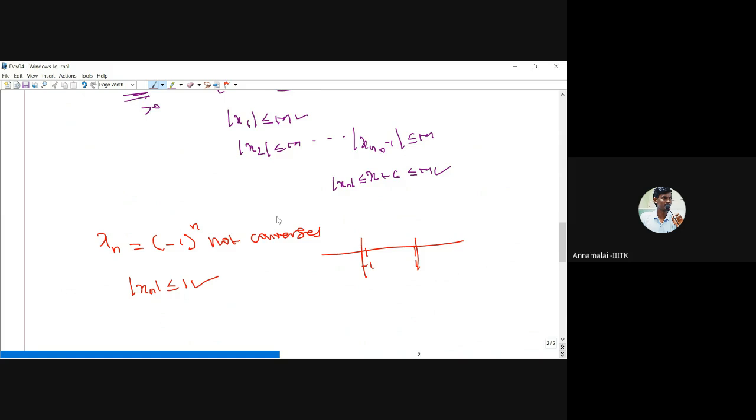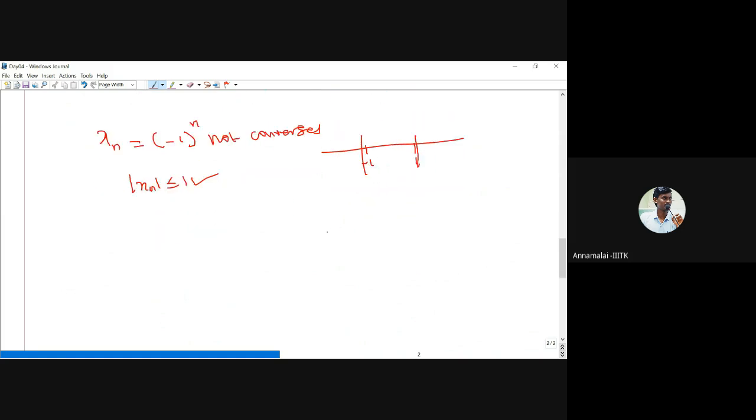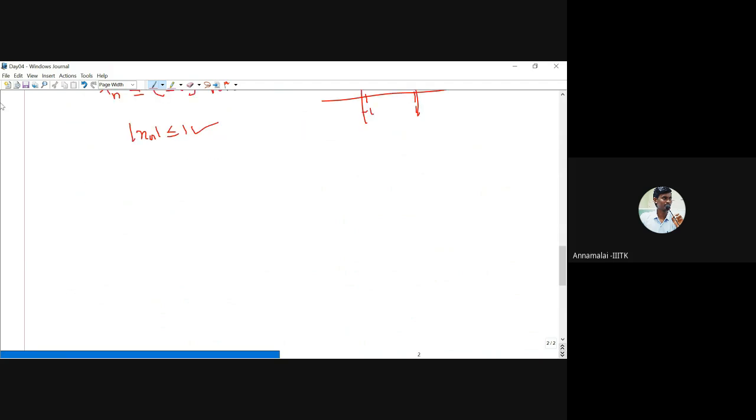I already said the algebra of limits. Suppose xn converges to x and yn converges to y, then xn plus yn converges to x plus y, and then the product xn times yn converges to the product of the limits, all these things. Okay, so now we solve some more problems.